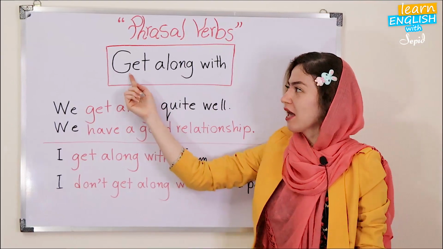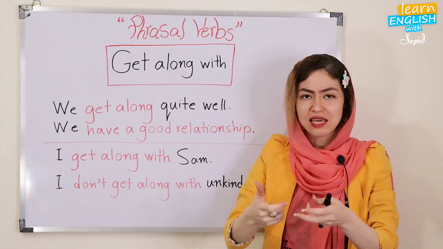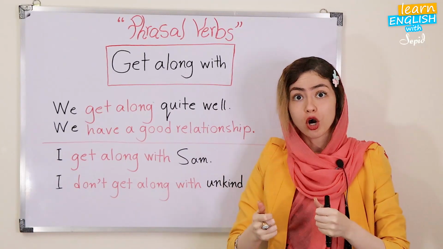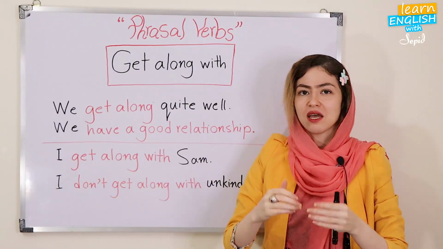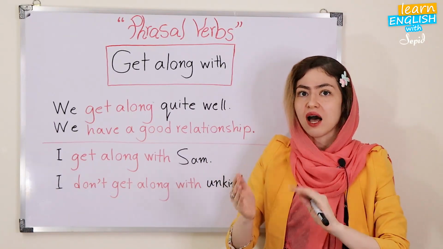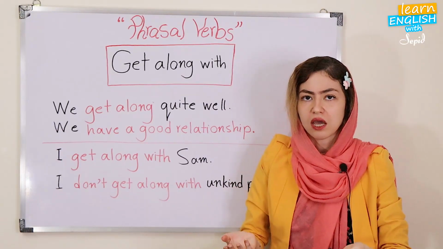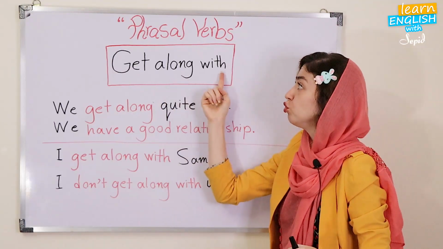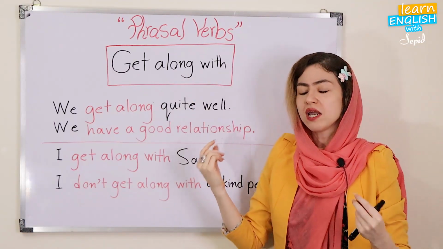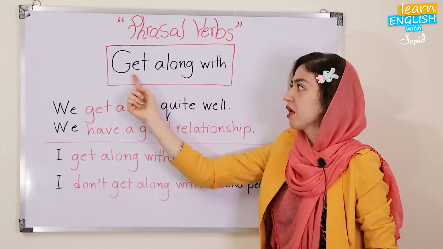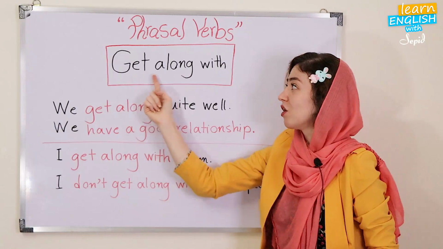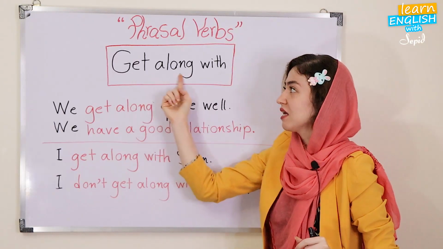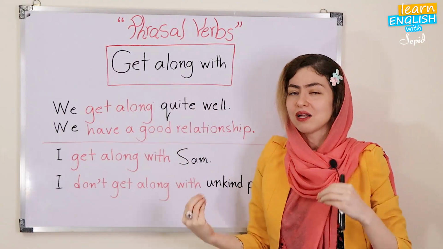So let's go. Get. You know the meaning of get. Get something means to take something or to buy something. For instance, I can say, I got some milk. It means I bought some milk. However, here we have two particles. One of the particles is along. Get along. Get along means having a good relationship. So, having a good relationship means get along.